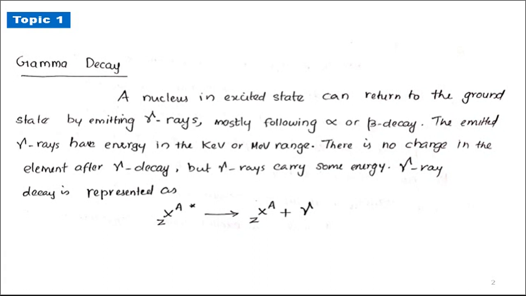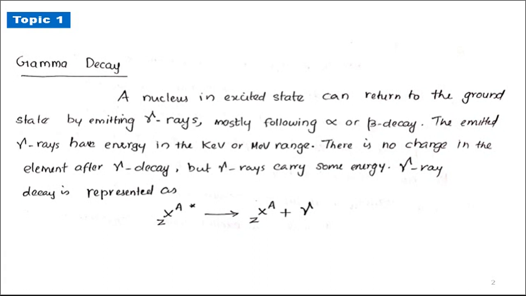So the emitted gamma rays are electromagnetic radiations. They carry energy only. The energy of the emitted gamma rays is in the range of kilo electron volts or mega electron volts.